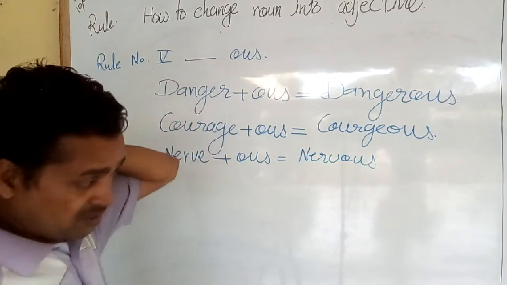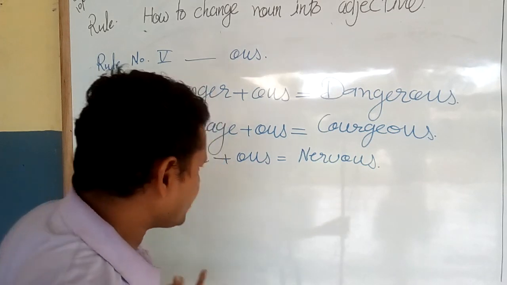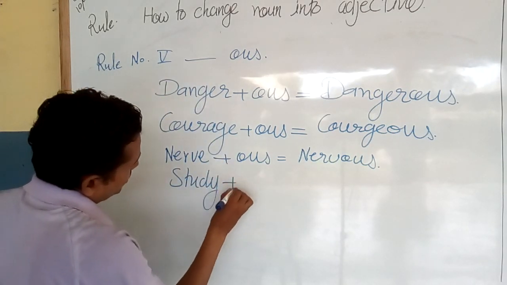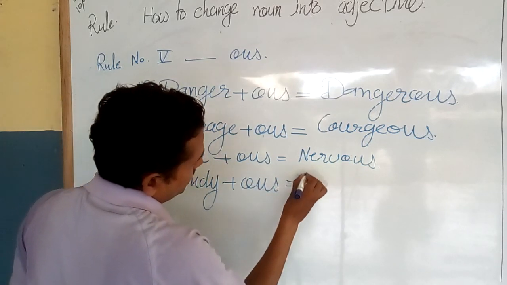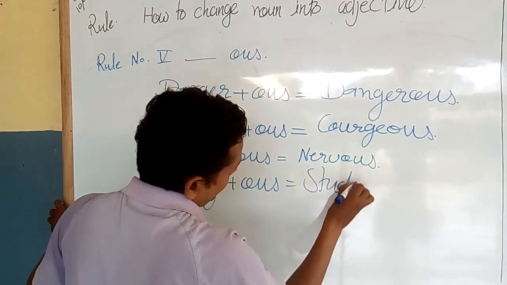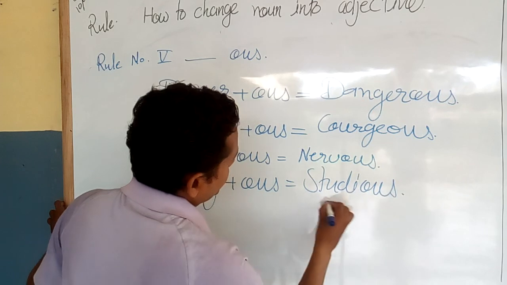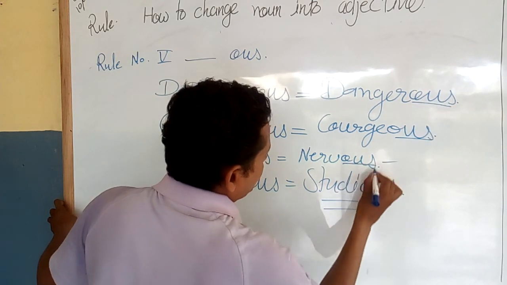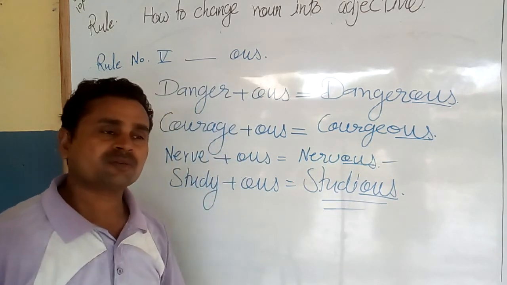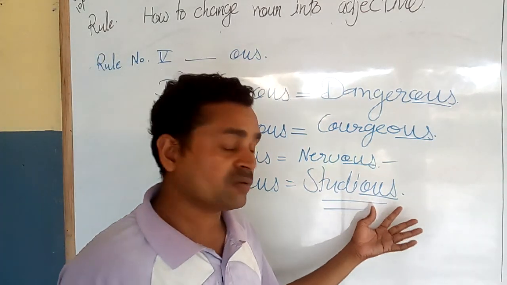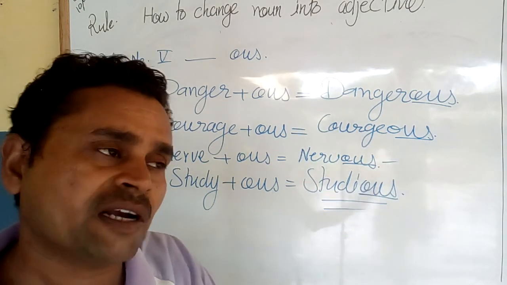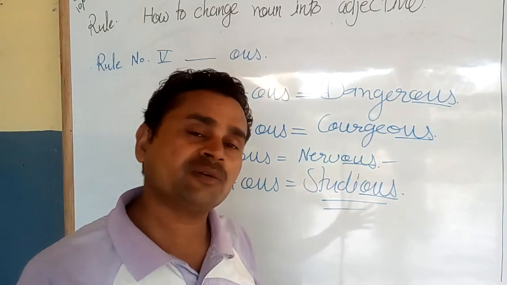These are so many words. Study plus OUS, it will be studious. To all these nouns you can add this part of a word. By adding this OUS, you can make a noun into the form of an adjective. You can change a noun into an adjective.